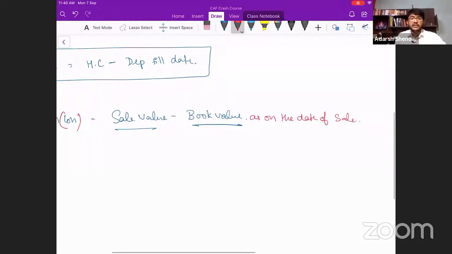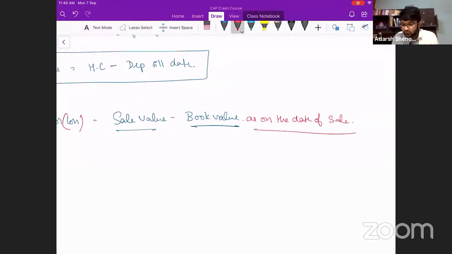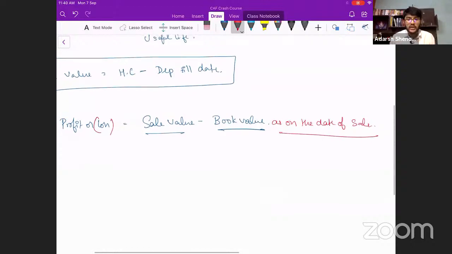That is, if you're selling it in between the year, you have to calculate depreciation for so much period. If you're selling it 3 months after the start of the year, you have to charge depreciation for how many months? 3 months. So like this, you have to calculate depreciation for the part of the year which you have used before selling it. I hope everyone is comfortable. So this is how we calculate profit or loss on sale of asset.